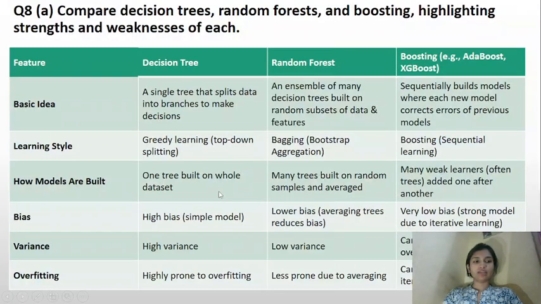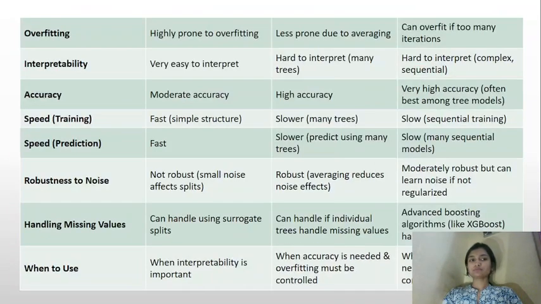On variance: decision tree high variance, random forest low variance, boosting can be high if overfitted. Decision trees are highly prone to overfitting, random forest less prone due to averaging, and boosting can overfit if too many iterations.